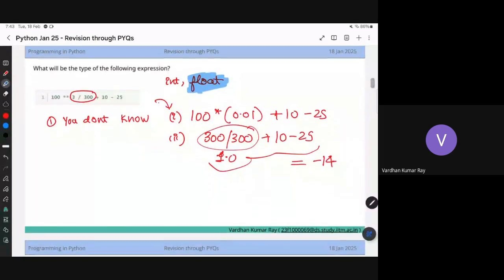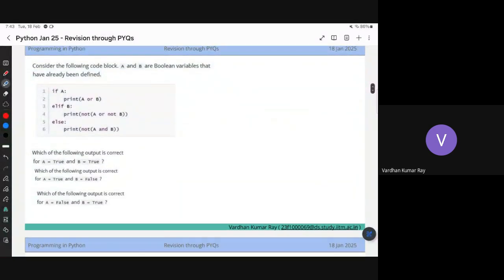Right? So now let's do the next question. It uses conditional statements, but it's mostly related to using logical operators. There are three subparts: A, B, C. Here A is either true or false, right? If A is true, then this will go to that if block. Otherwise, if B was true, it will go to the body of the elif. Given that A was false, it will go to the next elif block, and if nothing works, it will just go to else.